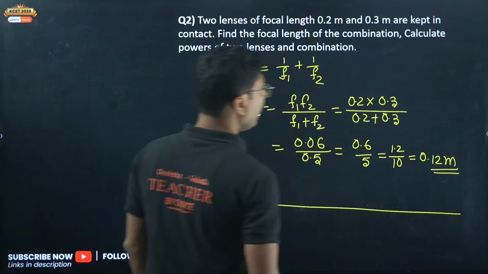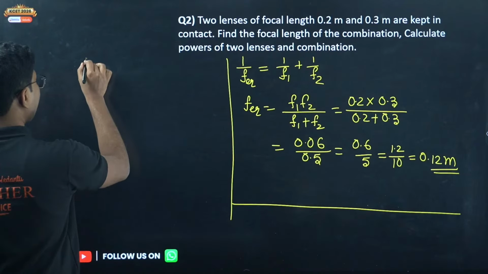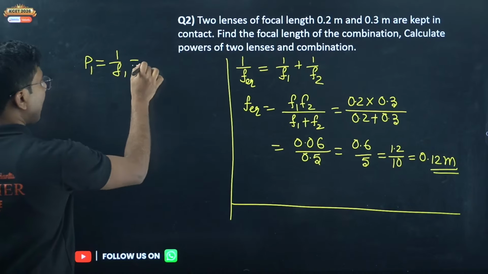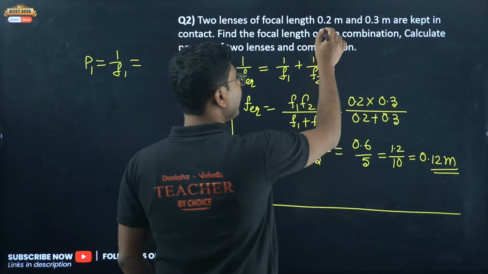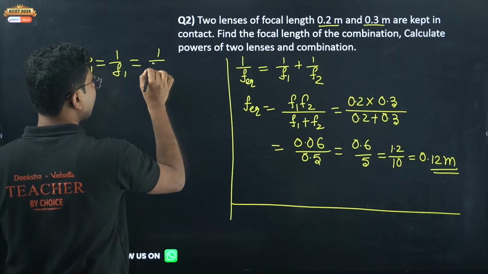Now what is the power formula? It is given by P1 equals 1 by F1. Now remember, power is always in terms of meter, focal length in terms of meter. So here focal lengths are given in meter, so you have to use them in meter only, no change.